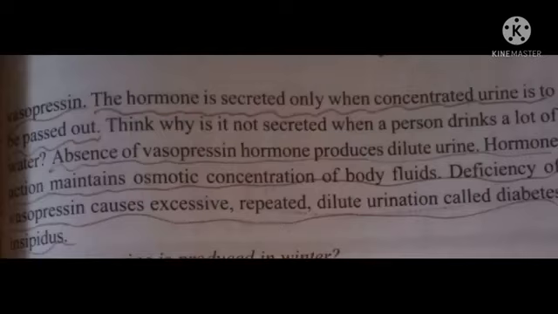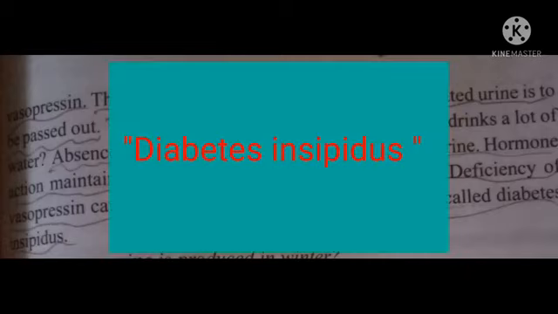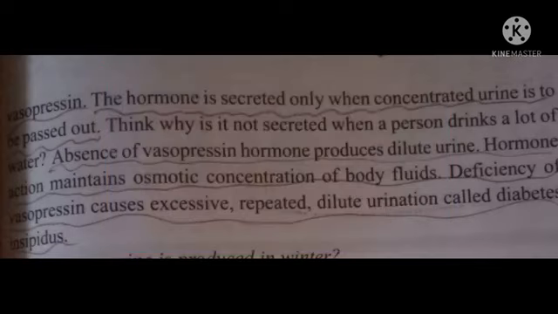Vasopressin. The hormone is secreted only when concentrated urine is to be passed out. Absence of vasopressin hormone produces dilute urine. Hormone action maintains osmotic concentration of body fluids. Deficiency of vasopressin causes excessive repeated dilute urination called diabetes insipidus. What is it called? Diabetes insipidus. Okay, children, do you understand?